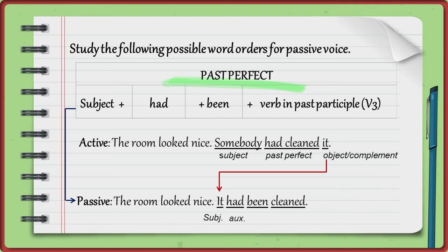The passive form is: The room looked nice. It had been cleaned. It, subject. Had, auxiliary. Been, be. Cleaned, past participle.